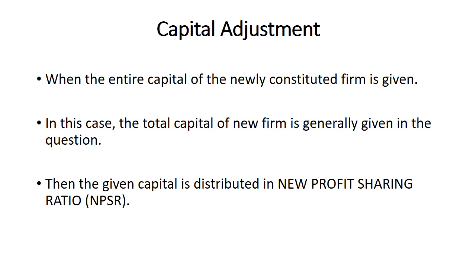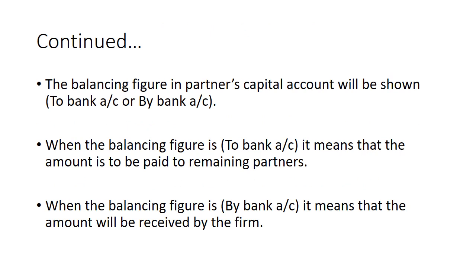And then what will you do? Then the given capital is distributed in the new profit sharing ratio. It means that capital will be distributed in NPSR, and the partners will be the remaining partners. For example, if A, B, C are the partners and C has been retired, in that case, the NPSR will be between A and B, and the capital will be adjusted between A and B in NPSR. The balancing figure in partners capital account will be shown to bank account or by bank account.